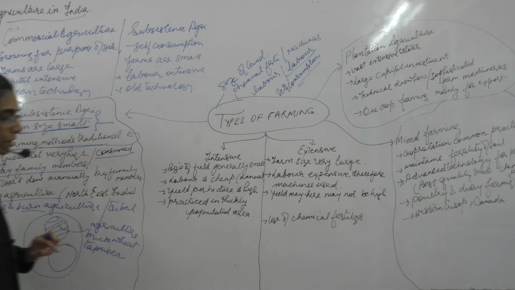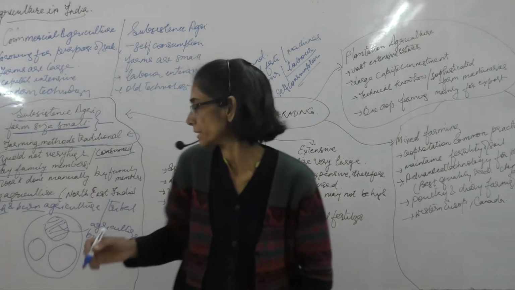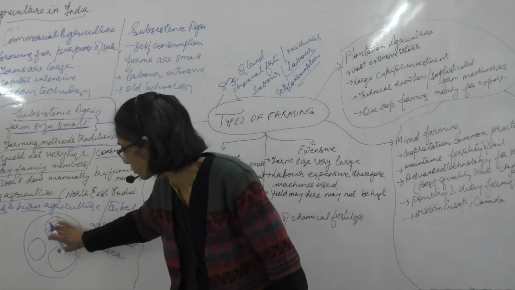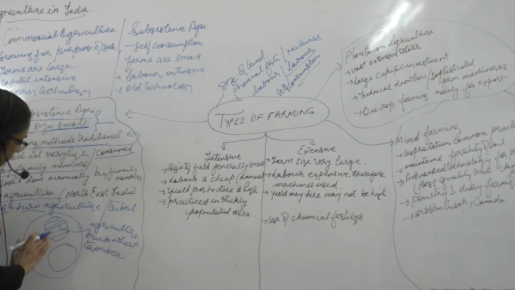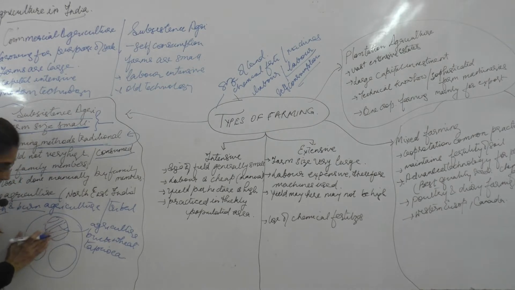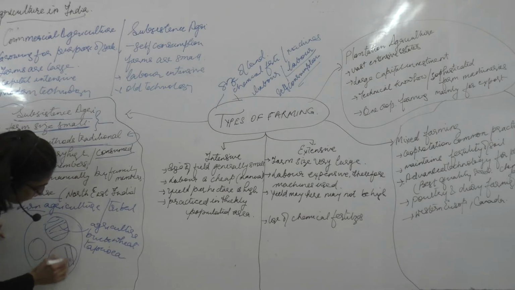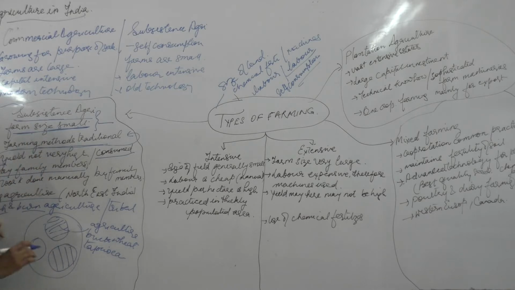Now this method of agriculture has recently been banned by the government, because they feel that a lot of forests are being cut in the process. They feel that this piece of forest is cut, then second, and then third. So because of the cutting of the forest, this type of agriculture is banned in the country.